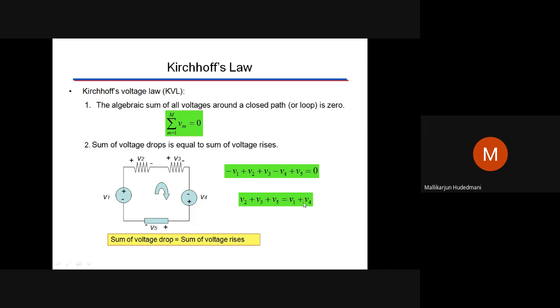Or if I take everything to one side, the total algebraic sum of the voltages in a closed loop is zero. This is called rise of potential and fall of potential. Whenever a potential gets added, increasing the circuit voltage, that's called a rise in potential. Whenever we find a circuit element like a resistor, it drops the voltage because of the IR drop across it. So we call it a fall in potential.